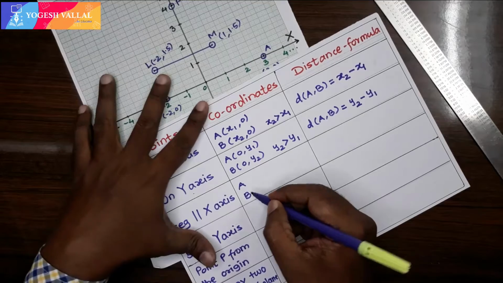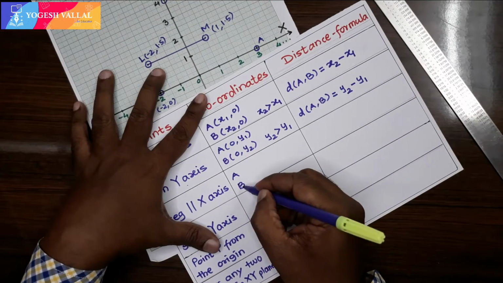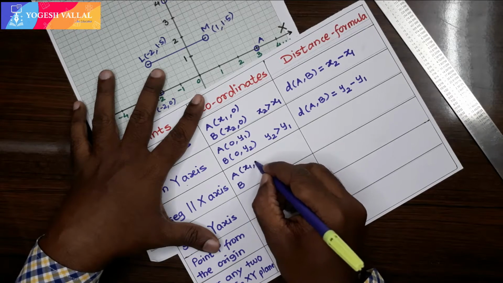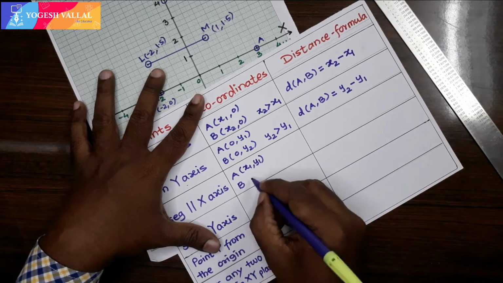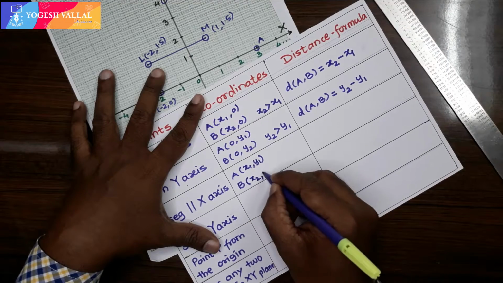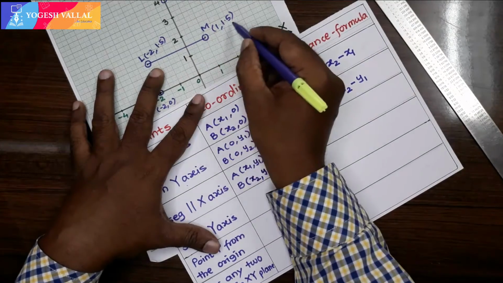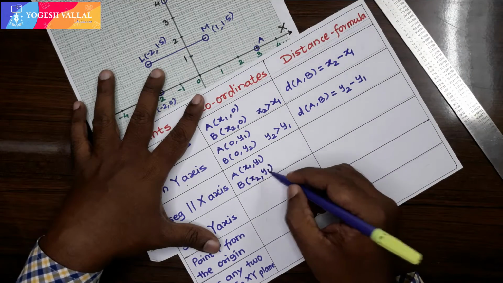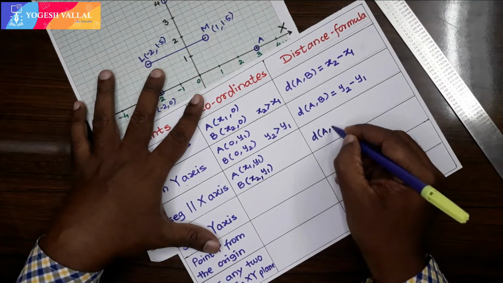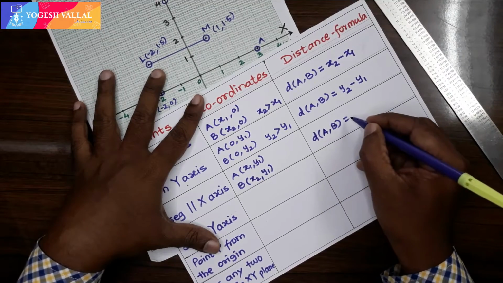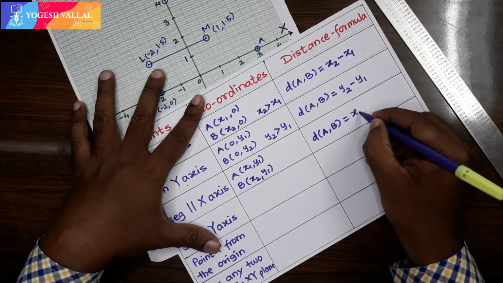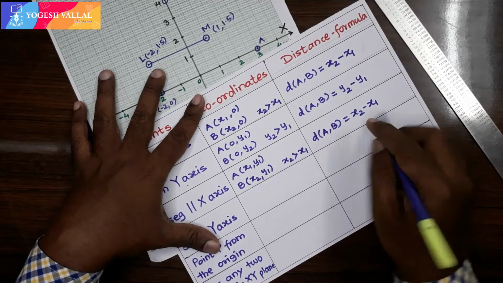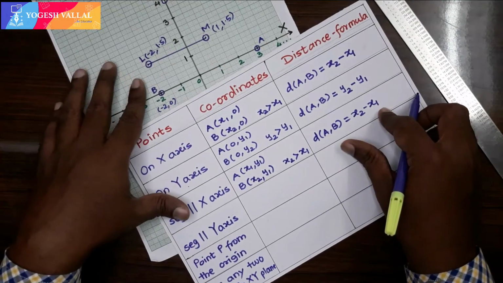So when a segment joining 2 points is parallel to the x-axis, let the coordinates of those points be, again I will write A and B, x1, y1, and for B it will be x2, y1. The y coordinate remains the same. So we will just write distance AB as x2 minus x1. The formula is not going to change. Again, if x2 is greater than x1, we will subtract x2 minus x1.